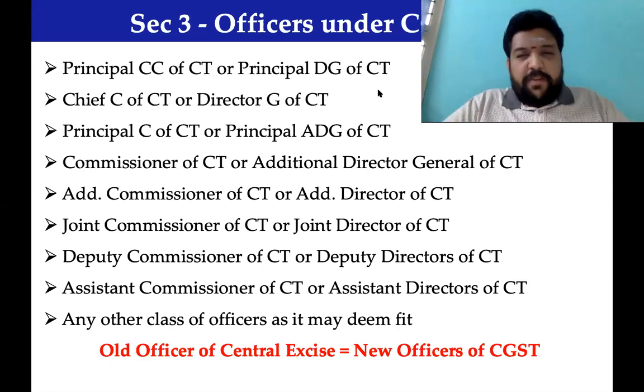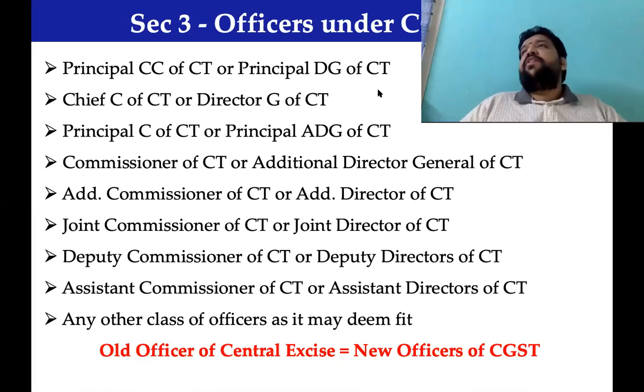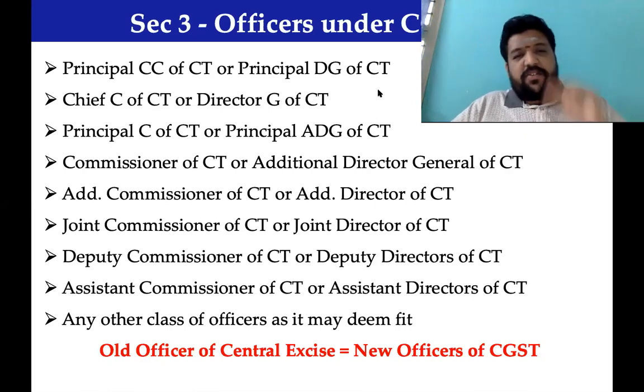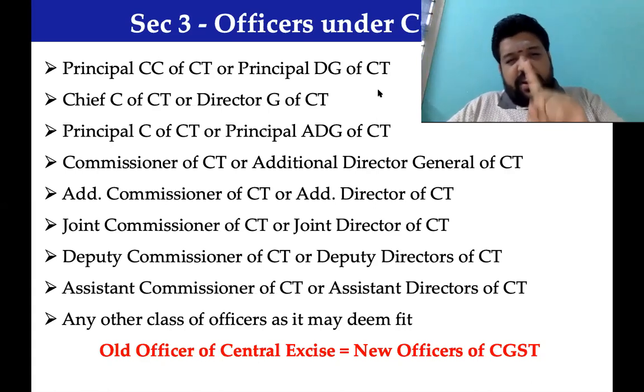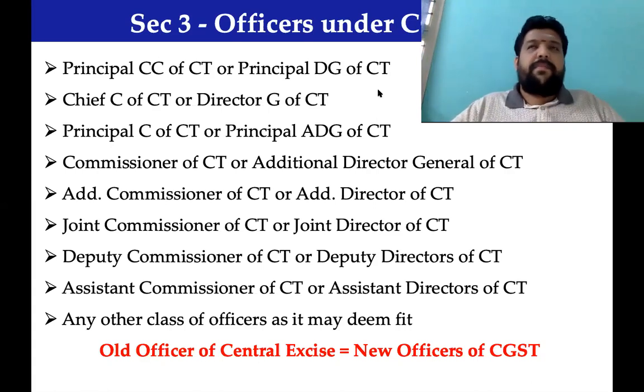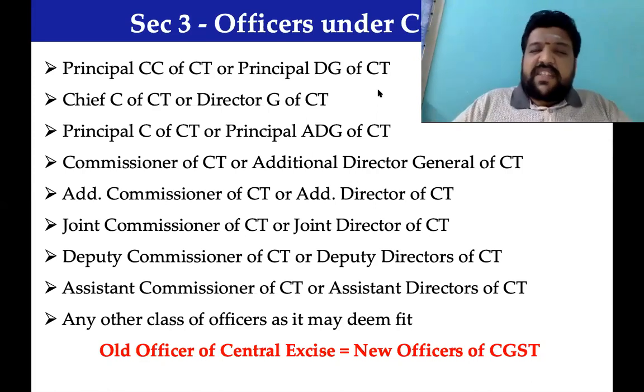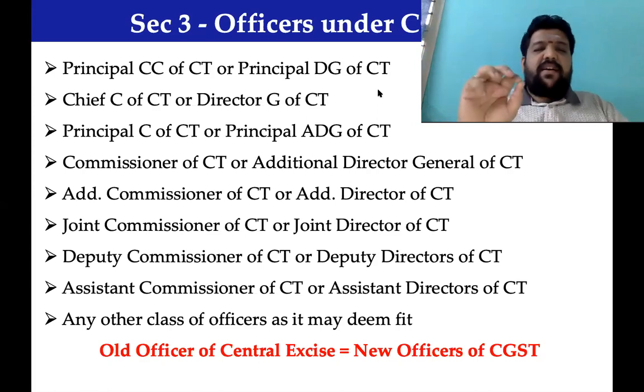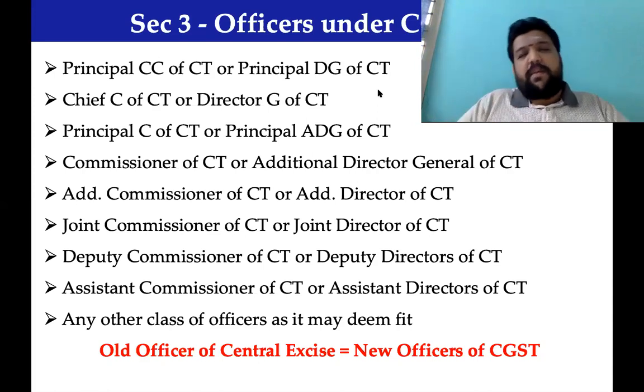Below the principal chief commissioner, the whole of Tamil Nadu is divided into 8 commissionerates, each headed by a commissioner. Among those, one commissionerate alone has a principal commissioner. Below that, every commissionerate has a minimum of 30 plus divisions, headed by either a deputy commissioner or an assistant commissioner.